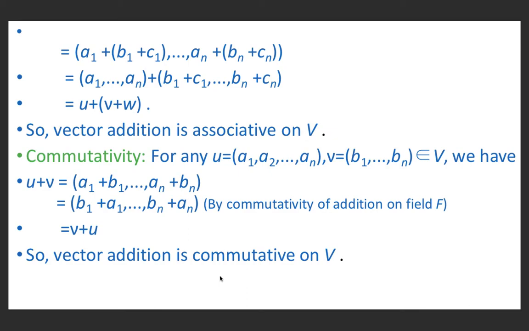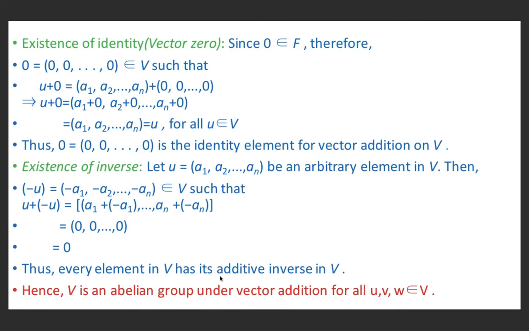So vector addition is commutative on V. Now existence of identity. Since 0 belongs to F, therefore 0 equal to (0, 0, ..., 0), n times, belongs to V, such that U + 0 is equal to (a1, a2, ..., an) + (0, 0, ..., 0). Now again we will add the corresponding elements, the first element of U and the first element of the second n-tuple: a1 + 0, a2 + 0, ..., an + 0.